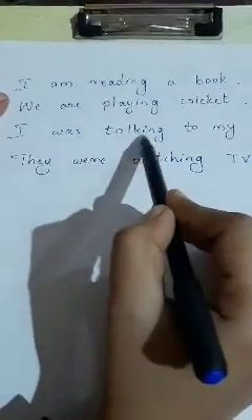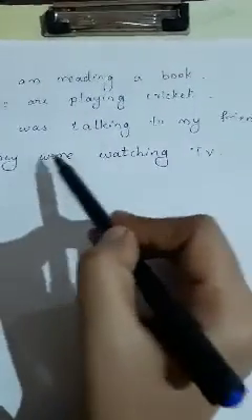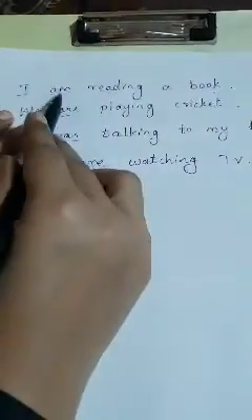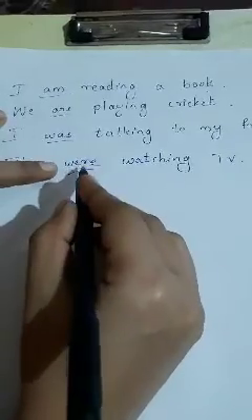I was talking to my friend. They were watching TV. Here, am, are, was, were, these verbs act as a helping verb. When we use am, is, are, was, were, we use the ing form of the verb.